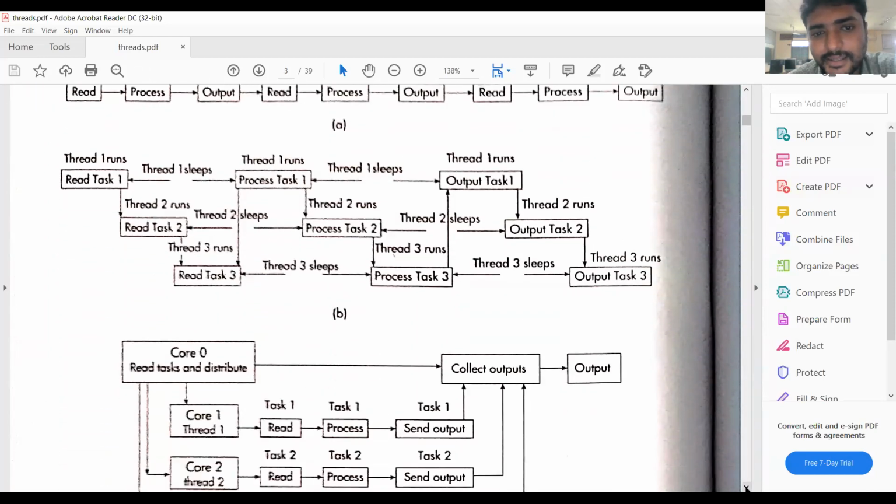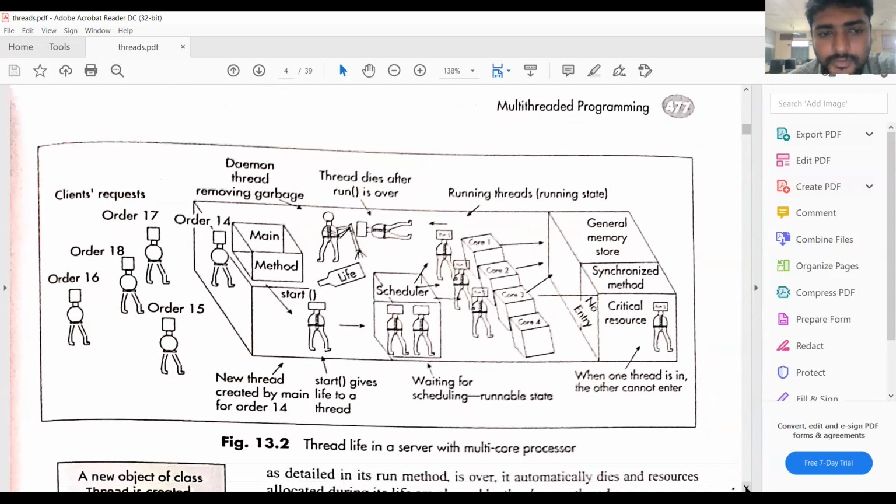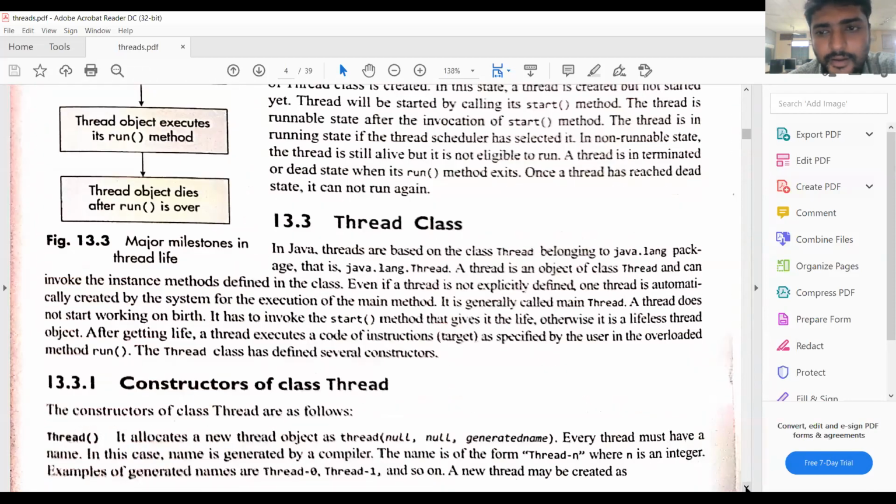We have seen the examples also. So this is the Thread class. This is the base class for every remaining thread. Whatever threads you create, all the threads have to be extended from this Thread class.